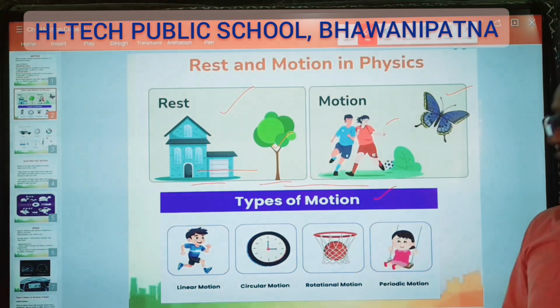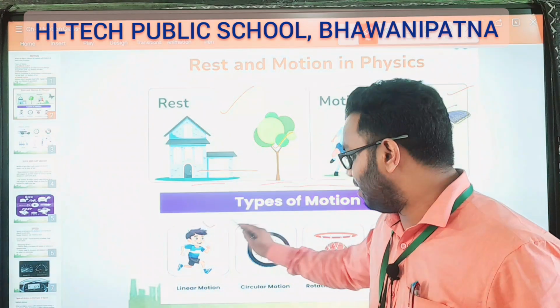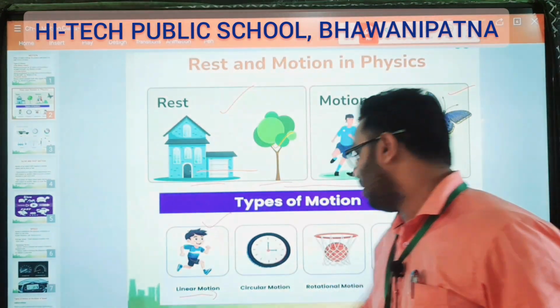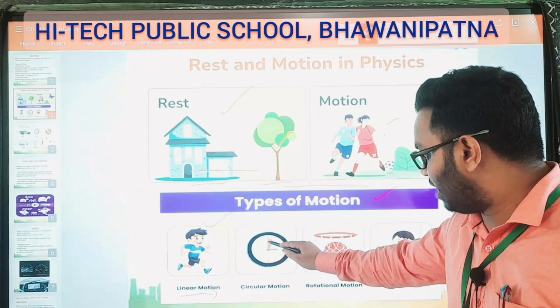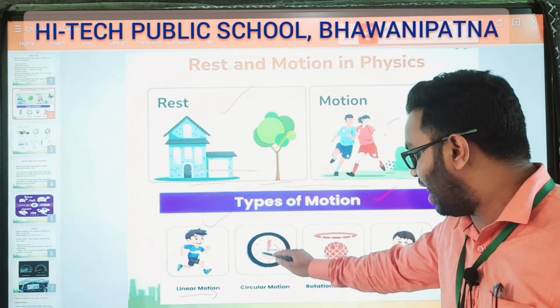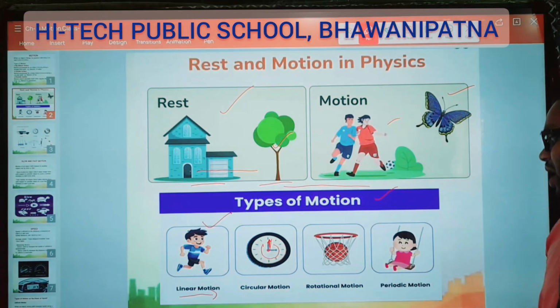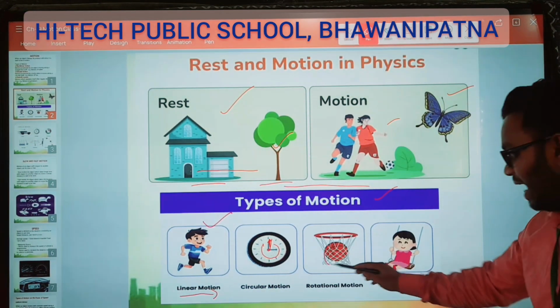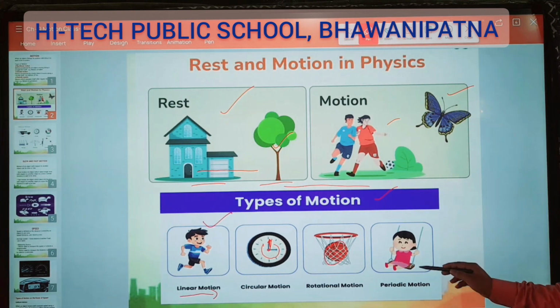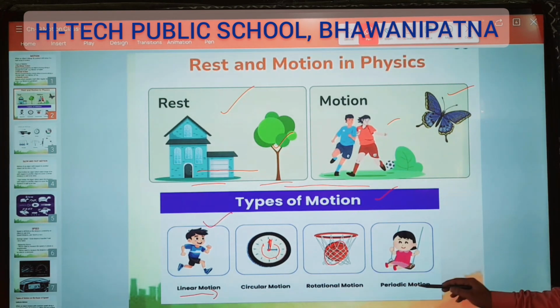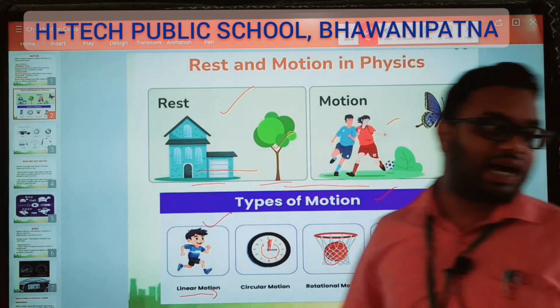Now, types of motion. Here I have written four, but we read about three. In the book it is given. Linear motion means it is moving in a straight line. Circular motion, like the minute hand and second hand of a clock, will move in a circular way. And this is rotational, the ball will rotate. And here the swing. So this swing is which motion? Periodic motion.